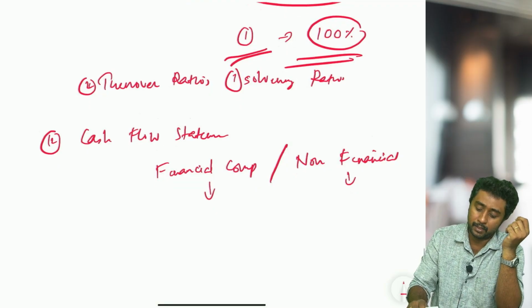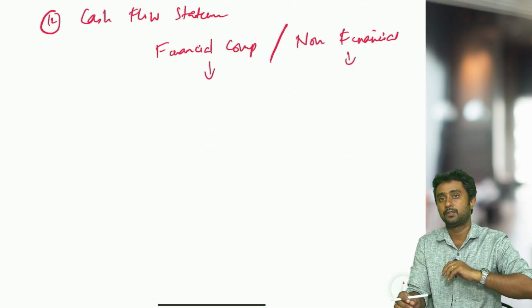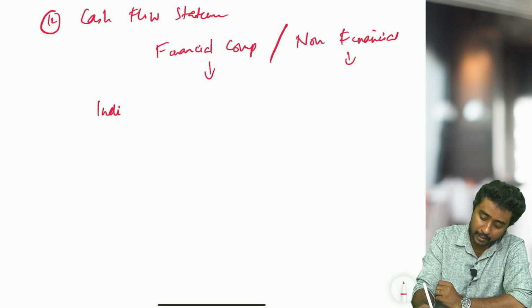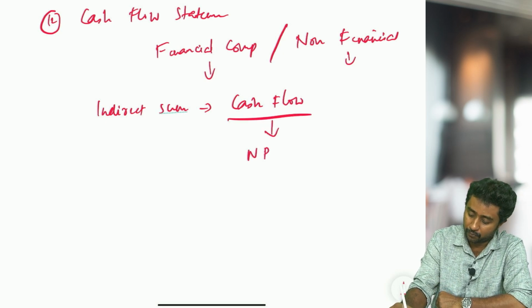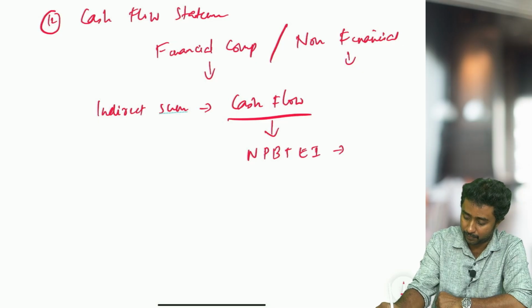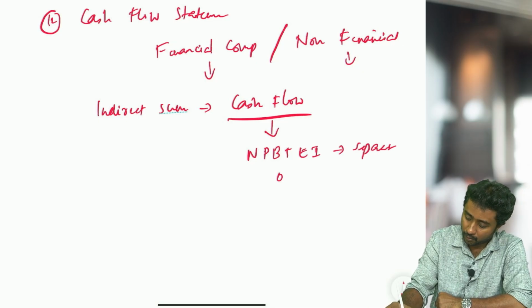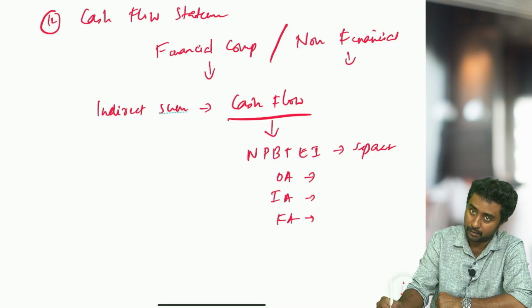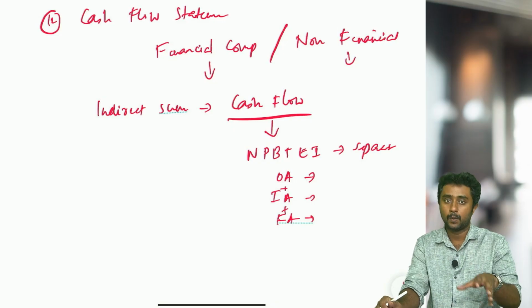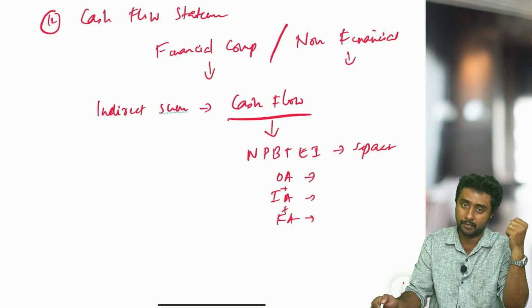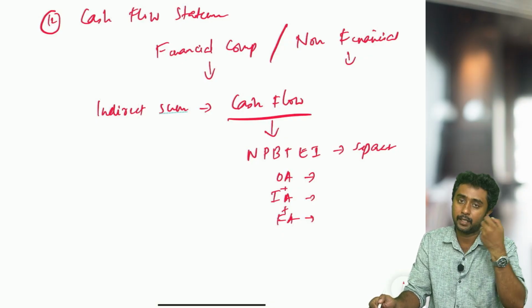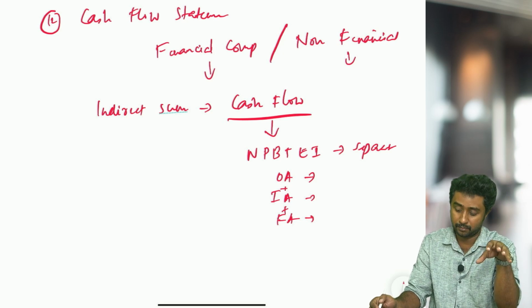Next is obviously the calculation part. For the calculation part, we cannot say that only this particular topic will come. Try to do maximum indirect sums from the cash flow topic. You can do individual topics also. That means you can do net profit before tax and extraordinary items calculation separately, operating activity separately, investing activity separately, financing activity separately. Anyway, you know the cash flow statement is the combination of all these activities. So individually you can try out maximum indirect sums from this topic, and combined also you can try out maximum questions from this topic.